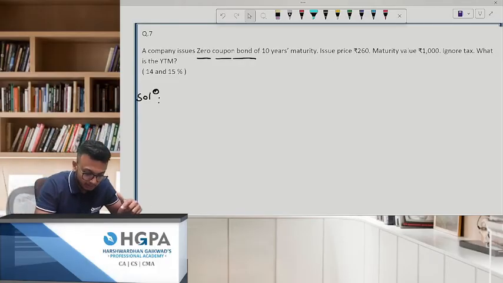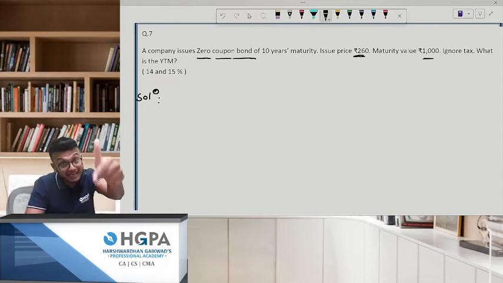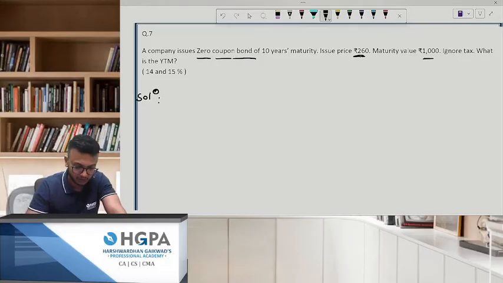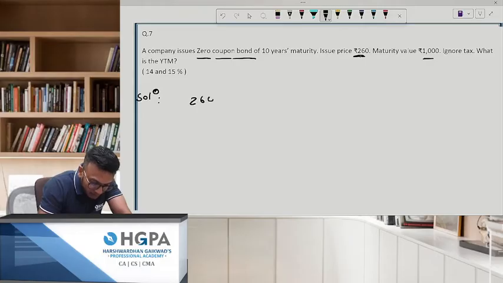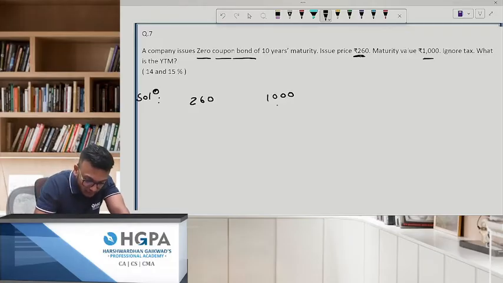So see, a company issues a zero coupon bond for 10 years maturity. Issue price is how much? 260. And how much you are getting? 1000. That is the difference. That is the advantage which you will get. Ignore tax. What is the YTM? Okay. Chalo, we'll solve this. The first thing I want you to do is, see, you have invested this much and you've got this much. Can you please tell me the present value of 1 rupee in this scenario?